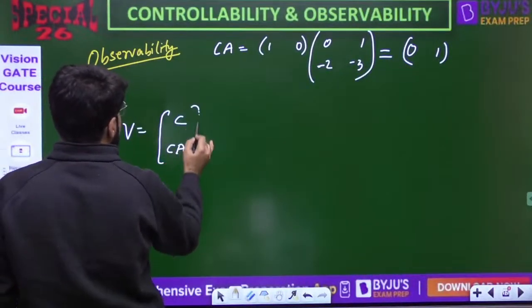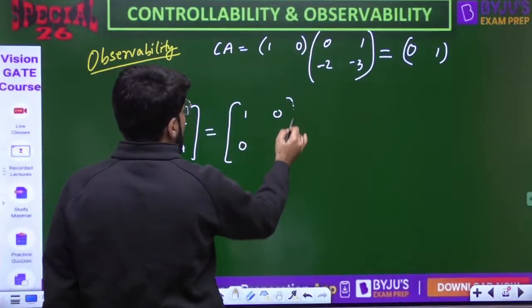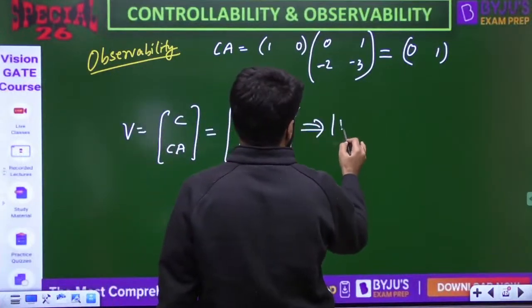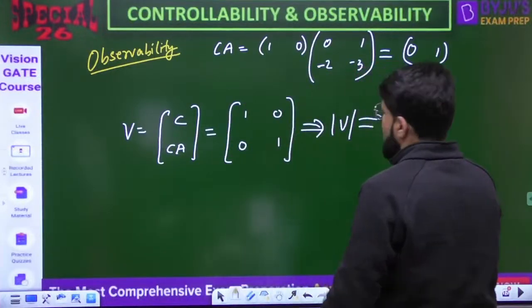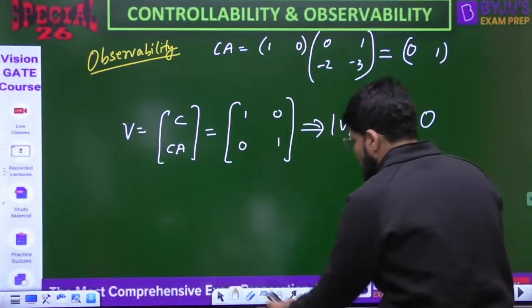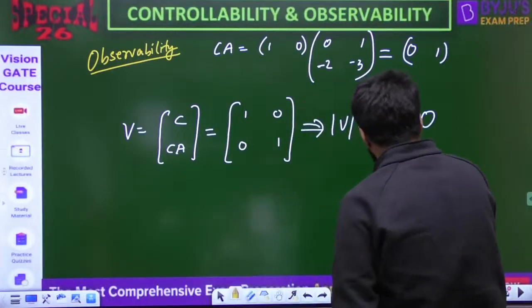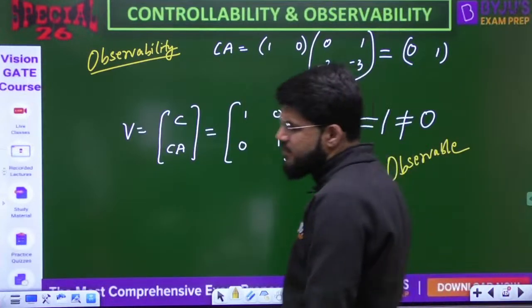So what is the observability matrix? The observability matrix is C, CA. What is C? 1 0. What is CA? 0 1. Determinant is not equal to 0, because the determinant has come. Cross multiply 1 minus 0. Determinant is 1, not equal to 0, and hence the system is observable. This system is observable also.